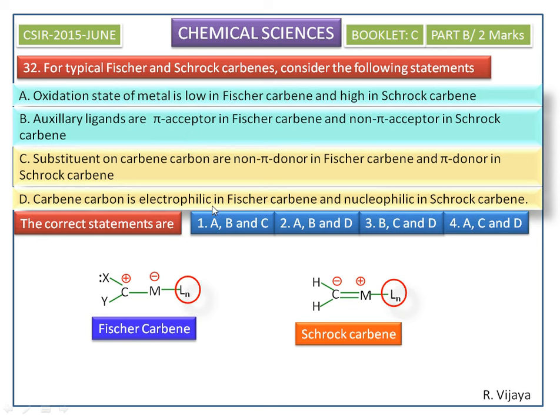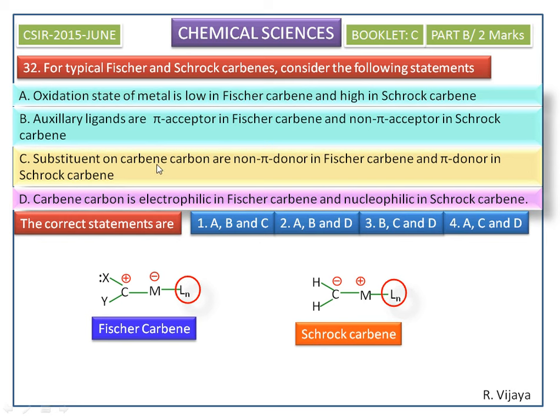Because of this nature, statement D is also correct. The carbene carbon is electrophilic in Fischer carbenes and nucleophilic in Schrock carbenes. In Fischer carbenes, the substituents on the carbene carbon are pi donor in nature, but in Schrock carbenes they are non-pi donors.